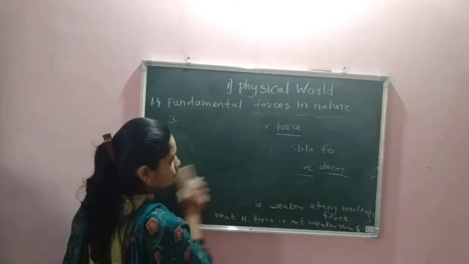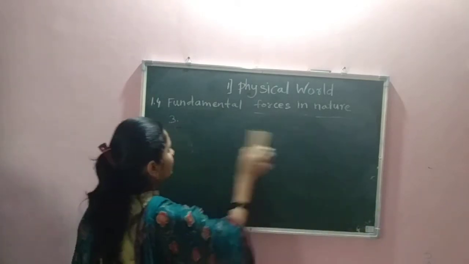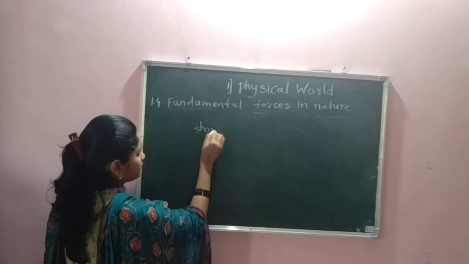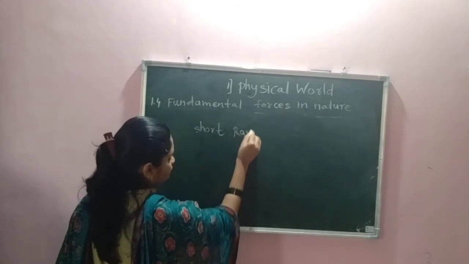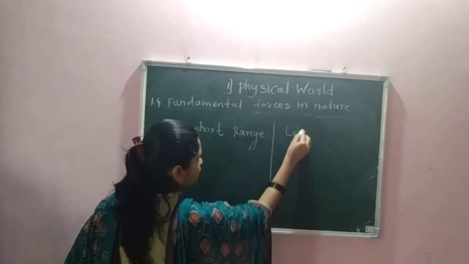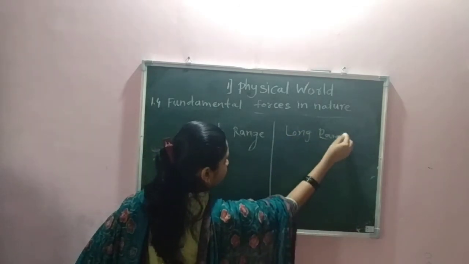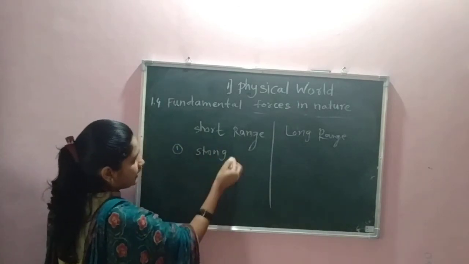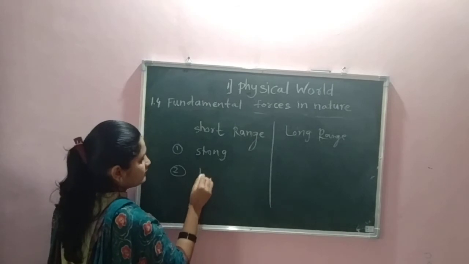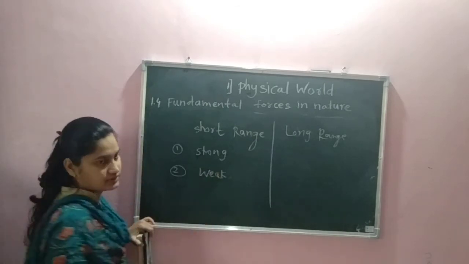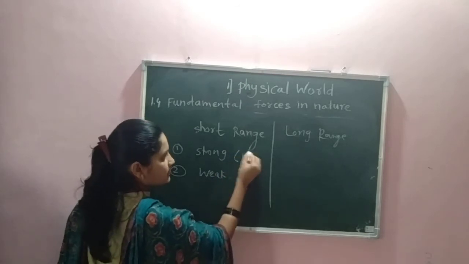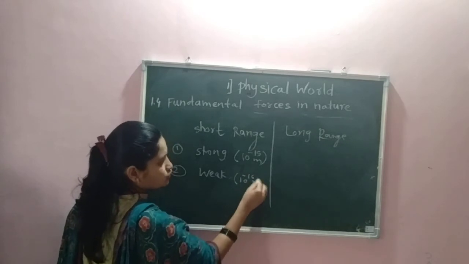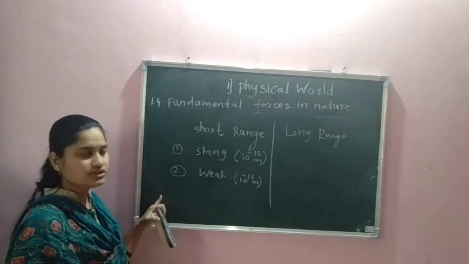So let us see the short range forces and the long range forces. Short range forces are strong nuclear force and weak nuclear force. Because for strong nuclear force we have seen its range is 10 raised to minus 15 meter, and for weak nuclear force its range is 10 raised to minus 16 meter. So these are the short range forces.